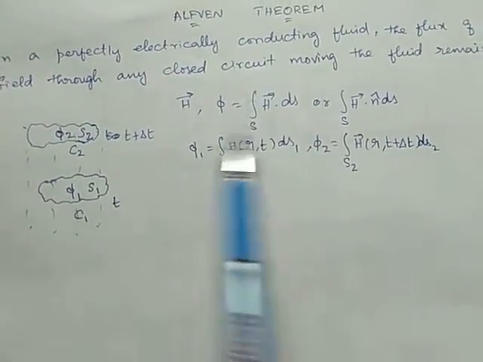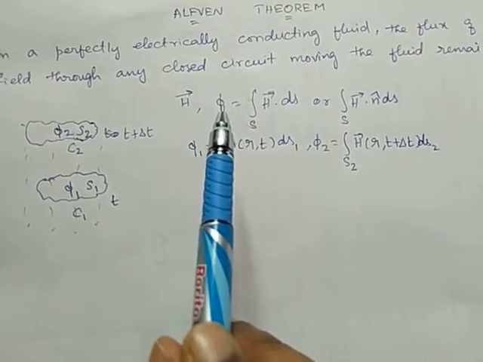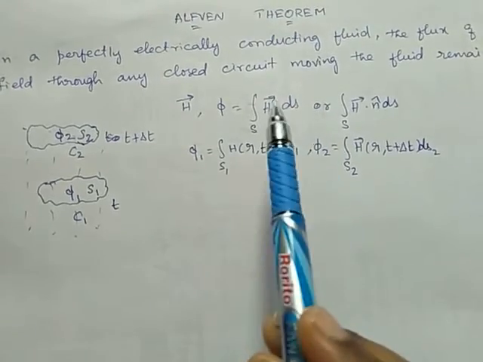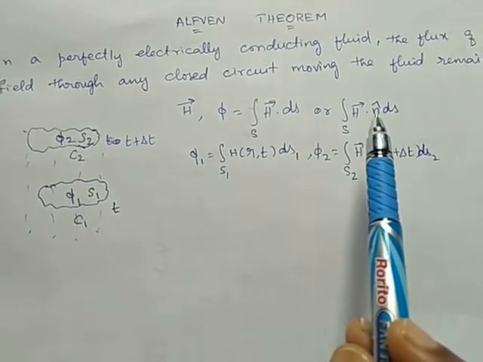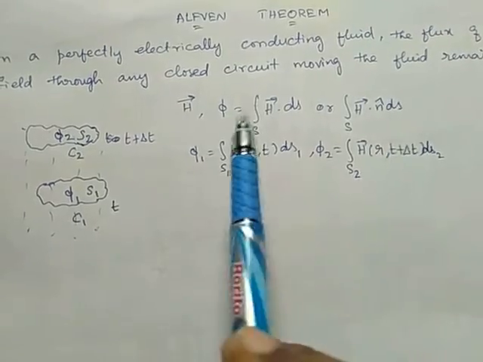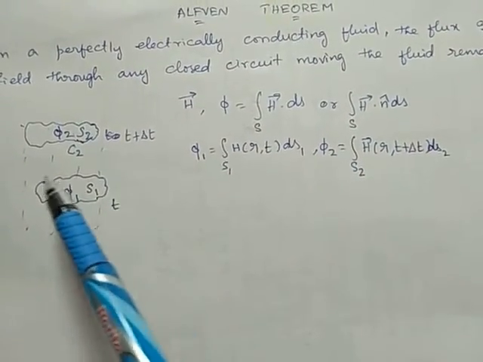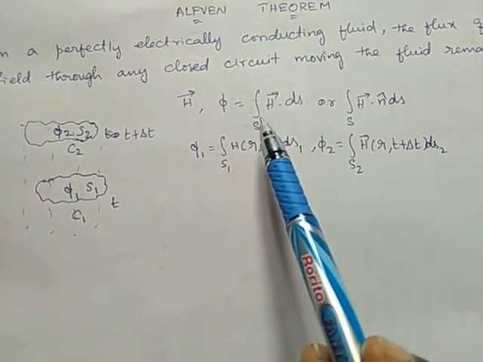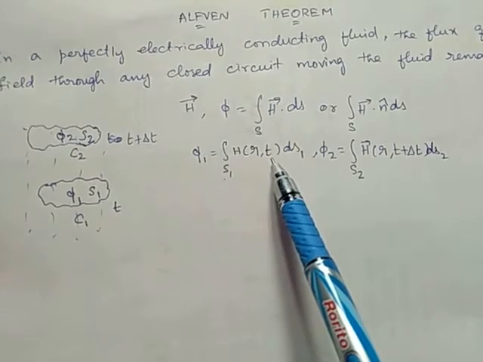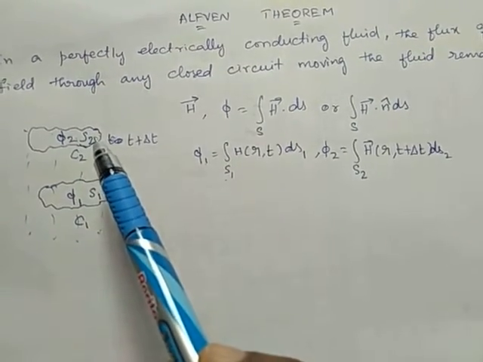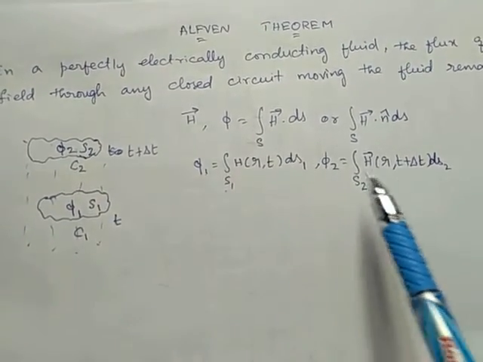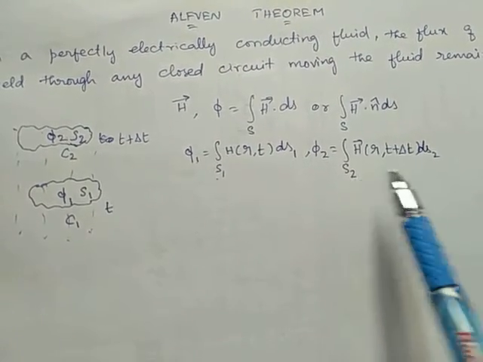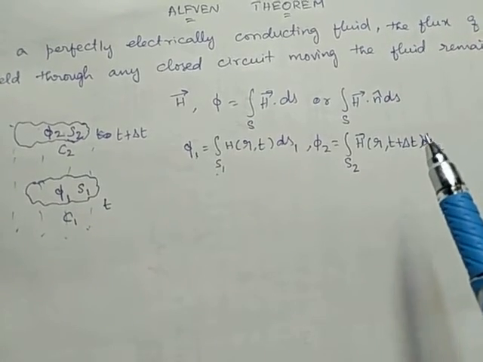So we are considering the magnetic flux definition. Phi is equal to integral of H dot ds. The same equation we can write as H dot n cap ds, one and the same. So on the surface S1, I am taking the magnetic flux as phi 1, the integral over S1 at the time t. On the surface S2, the magnetic flux is phi 2, the integral over S2 at the time t plus delta t.